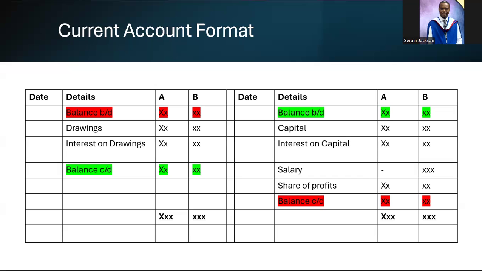So if you look on the credit side, you will find capital, interest on capital, salary, and share of profits. These are the common items that are normally on the credit side. The theory behind that is whatever increases your capital, you credit, right? On the debit side, whatever item decreases your capital, you will debit it, because this is a revenue account to the partners, and a liabilities account to the business, right? So the drawings account, drawings would be on the debit side here, interest on drawings, right? You just need to remember that. And you have your balance carried down, right? And then you balance the account, just like a normal double entry account or a cash account, all right? But that's basically it for the current account format.